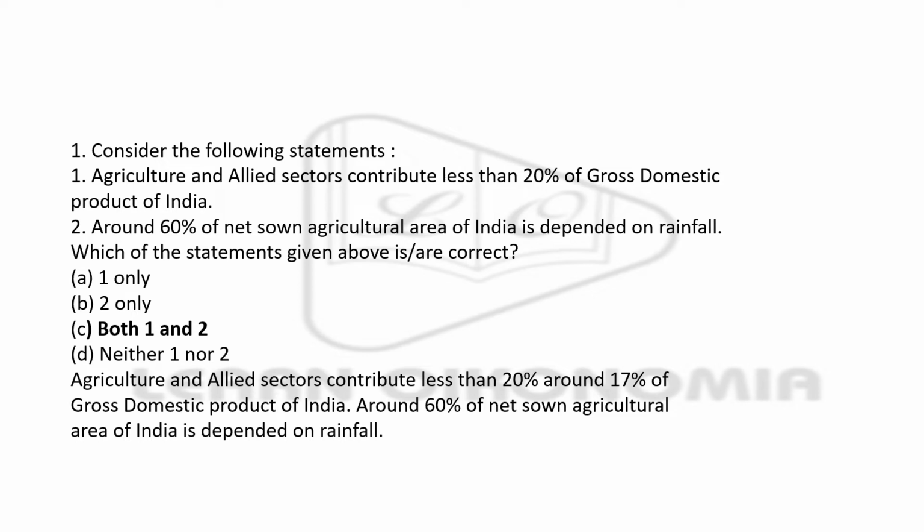We might have heard that Indian agriculture is considered to be a gamble of monsoon, so it all depends upon monsoon. That's why it says so. Here both the statements given are right, so the right answer is option C, both 1 and 2.